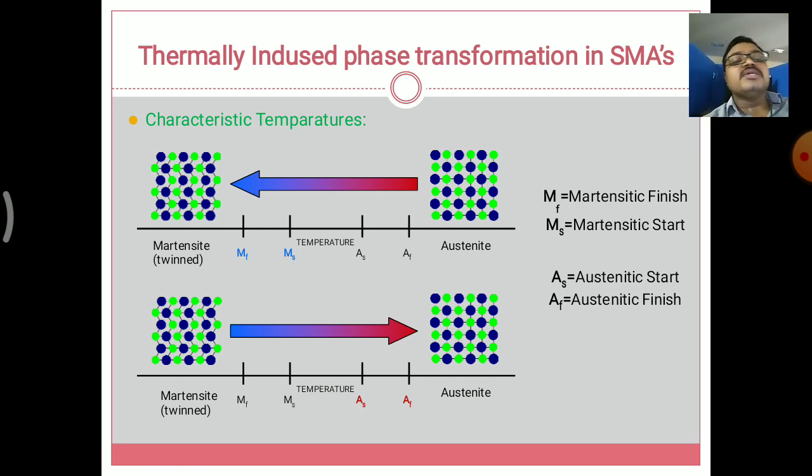So these are the characteristic temperatures here. Characteristics means transformation temperatures have been added here.